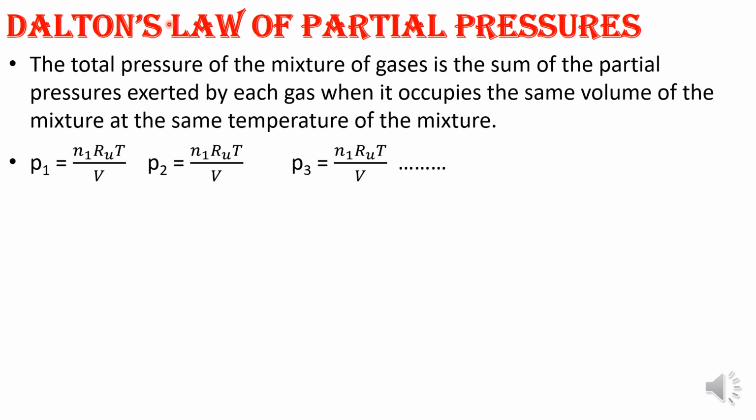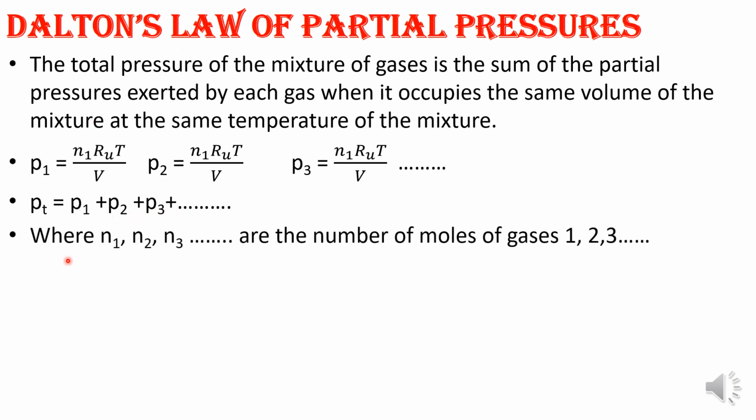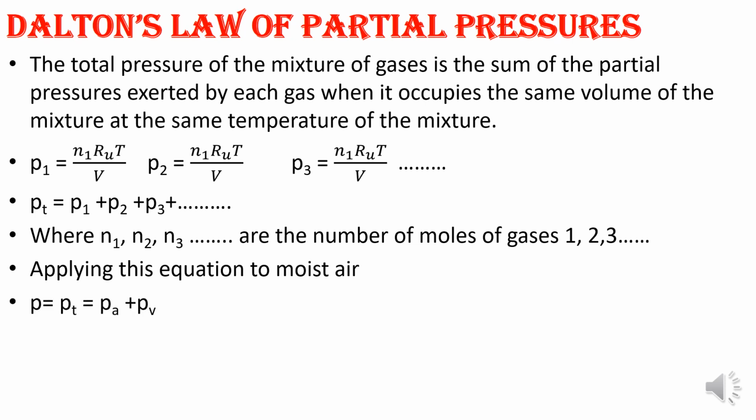P1 is n1 R u T by V. Similarly P2, P3. If we have three constituents, three partial pressures, the total pressure will be P1 plus P2 plus P3. That is Dalton's law, where n1, n2, n3 represent the number of moles for gases 1, 2, 3. Applying the equation for moist air: in the mixture we have water vapor and dry air, so only two constituents. The total pressure PT will be the partial pressure of dry air plus the partial pressure of water vapor. Together they give the total barometric pressure. That is nothing but your Dalton's law.